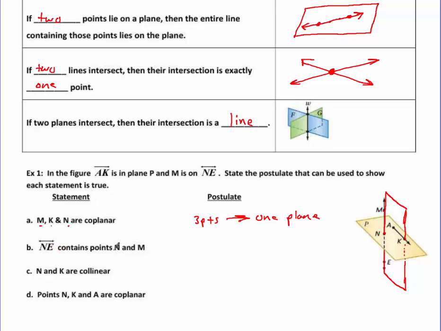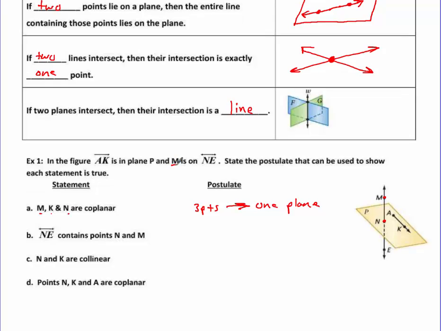Our next one says that line NE, so I'm going to erase this plane I drew so that we can do the problem. Our next one says that line NE, so that's right here at point N, passes down to point E, so it's stabbing through this plane like an arrow. Line NE contains points N and M. But it tells us here that M is on line NE.